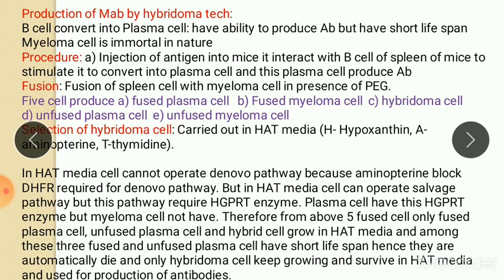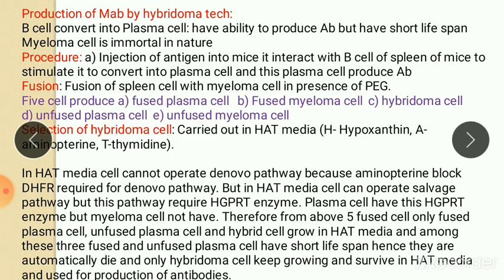Now, production of monoclonal antibodies by hybridoma technology. This technique is used for monoclonal antibody production against a particular antigen, and it is used in cancer and anti-snake treatment.